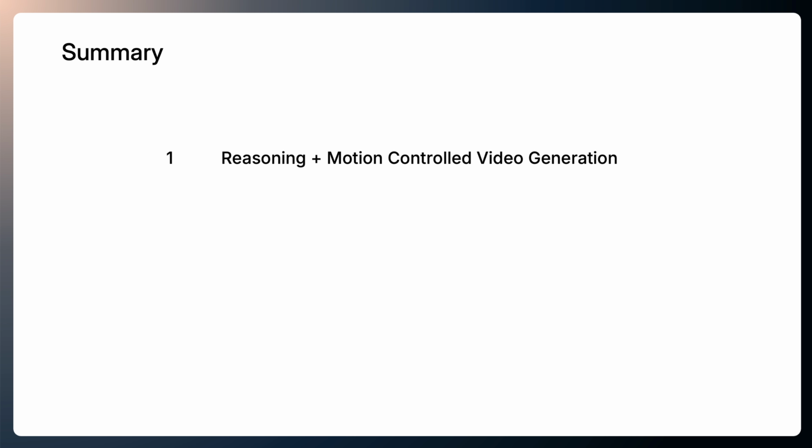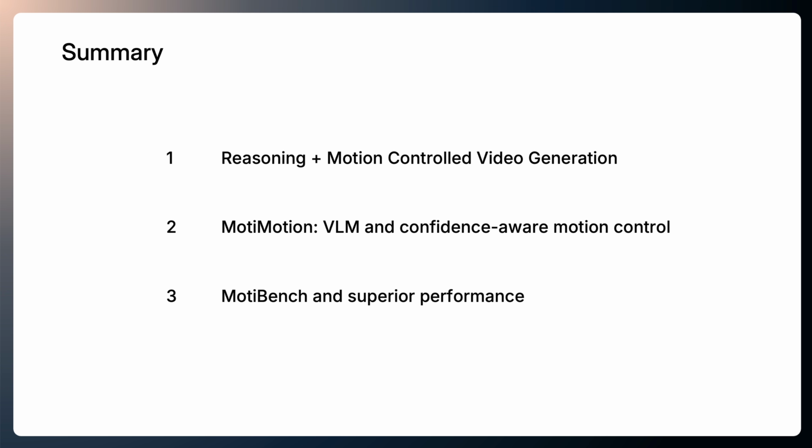In summary, we identify the challenge of modeling complex motion in motion-controlled video generation, and we integrate VLMs to leverage their reasoning capabilities. Specifically, we propose MotiMotion, a framework that uses VLMs to provide plausible semantic and motion control together with confidence modulation to further improve motion naturalness. We also introduce MotiBench, a benchmark for physical and causal reasoning, where MotiMotion is preferred over previous methods.